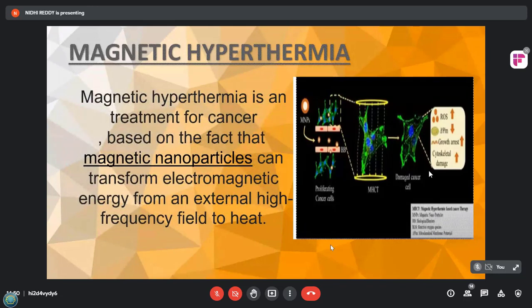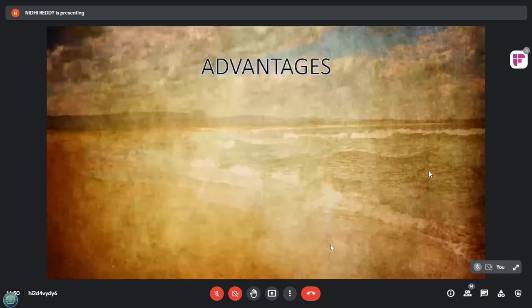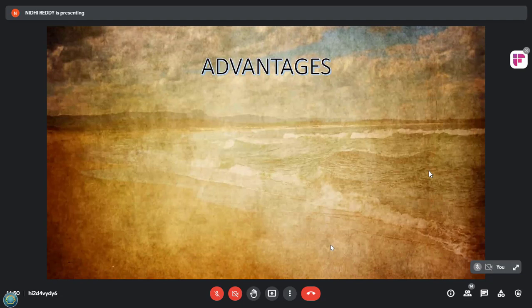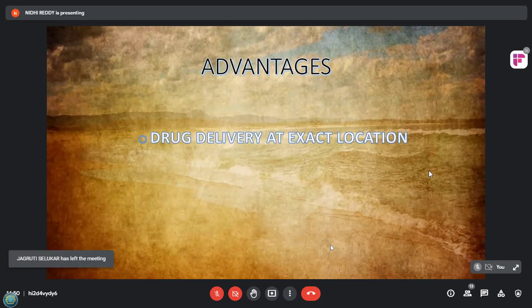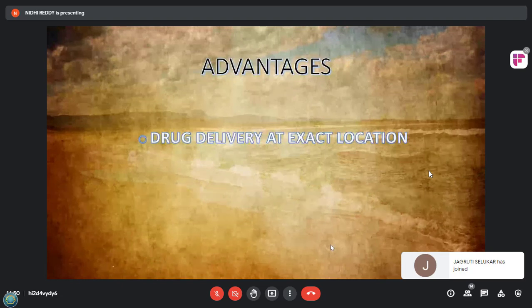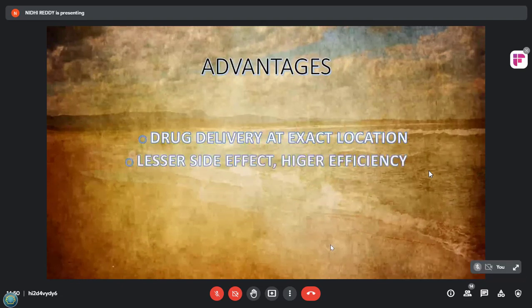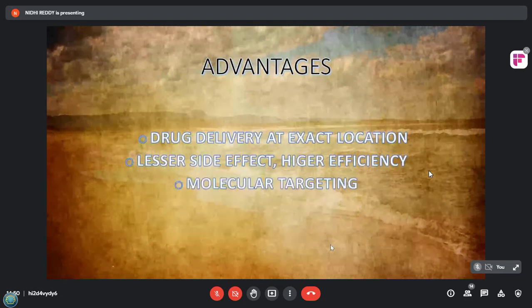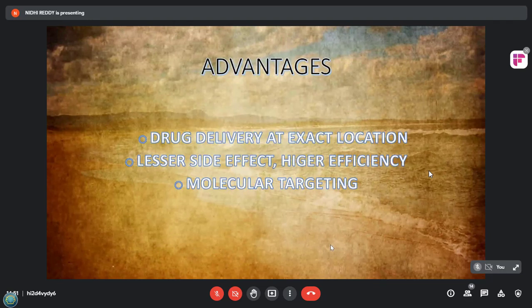Now I will share the merits and demerits of nanomedicine. First, we will discuss the advantages of nanotechnology in the medical field. As the drug delivery is at the exact location of treatment in the body, it reduces the negative effect of the drug and in the surgical process. This causes fewer side effects on the patient's body. As it is used for molecular targeting, it gives faster relief. It uses a faster, smaller, and highly sensitive diagnostic tool for the treatment.